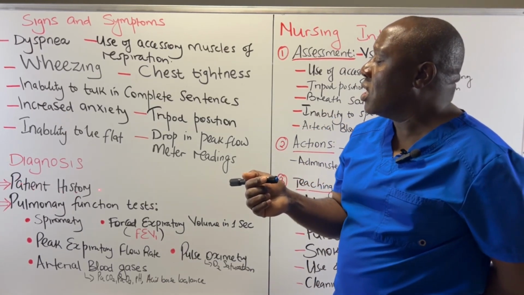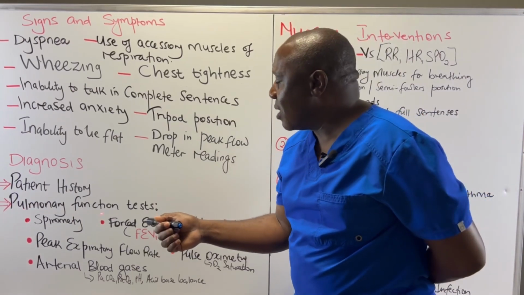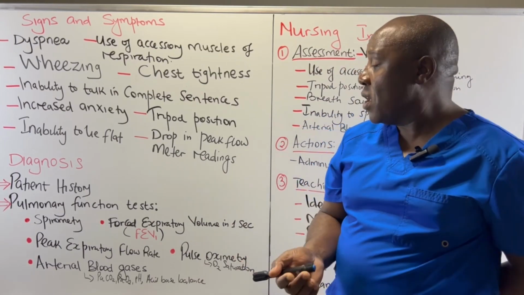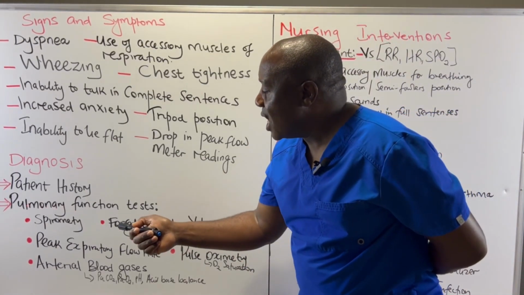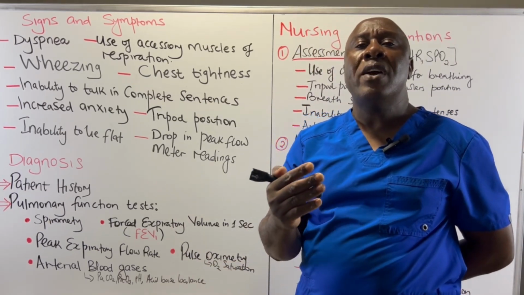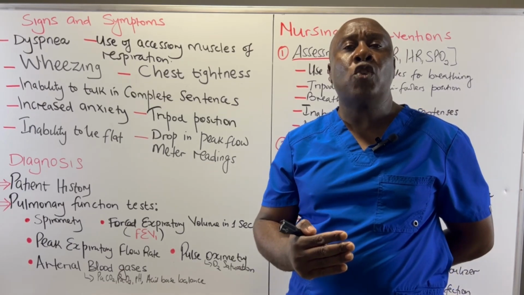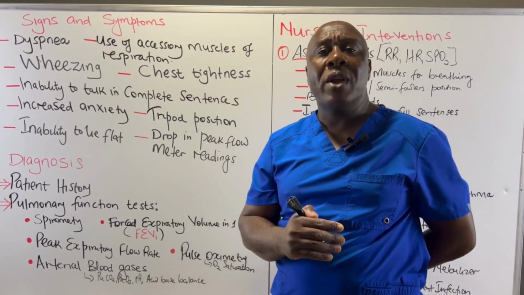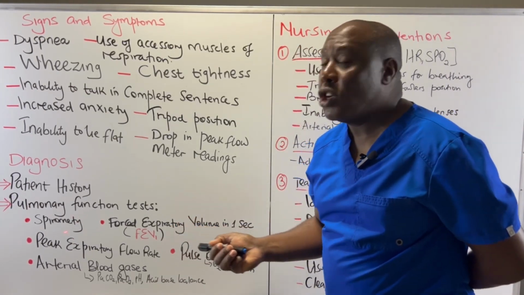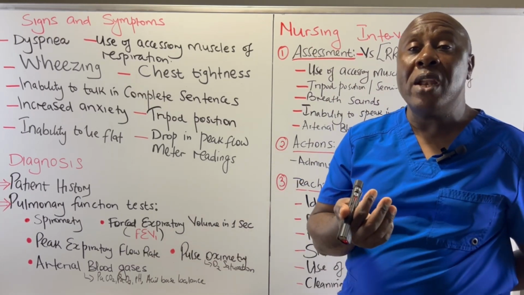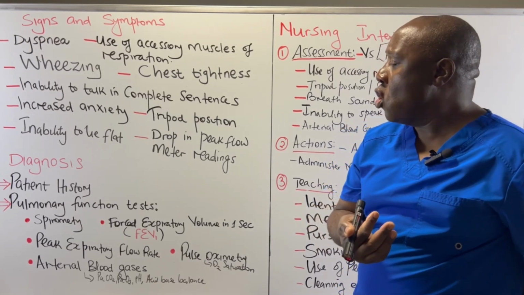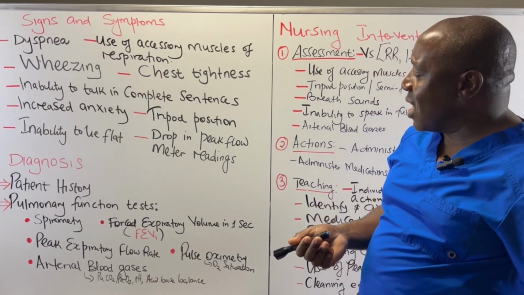the patient history collection. Then we have pulmonary function tests. There are a number of tests that we can use to diagnose asthma. One, we have spirometry. Spirometry is used to measure how much air we can move in and out of our lung, and also how easily and fast we can move this air in and out of our lung. So spirometry can also be used to diagnose asthma, especially when your movement of air in and out of the lung is not normal when compared to those set values.